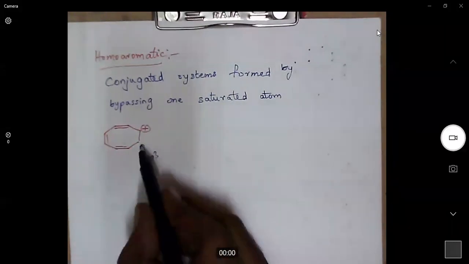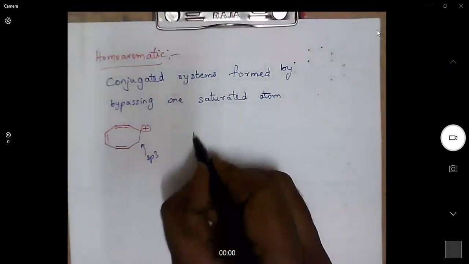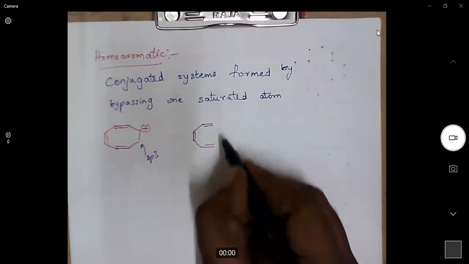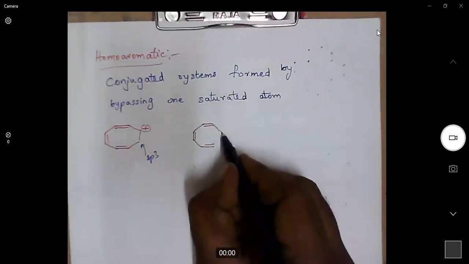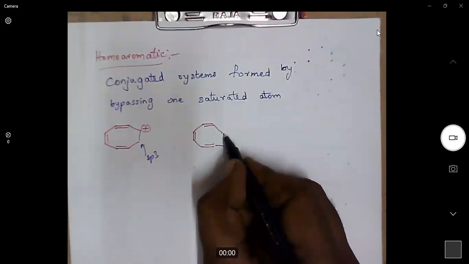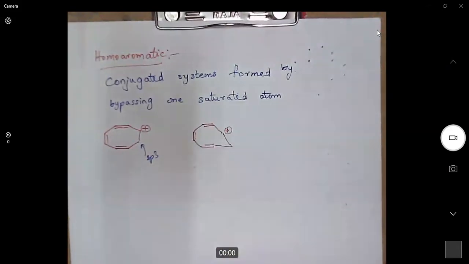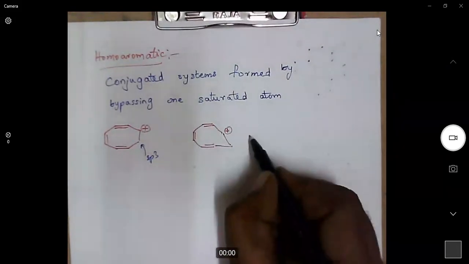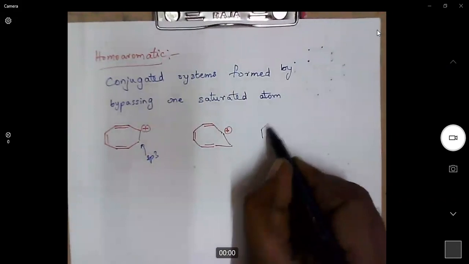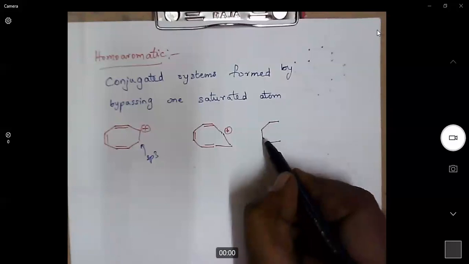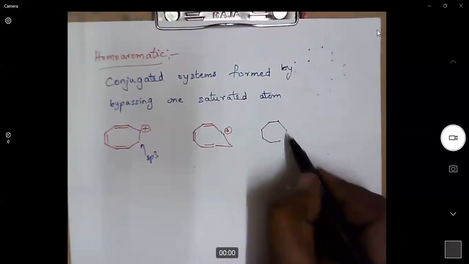Now when we bypass this carbon and consider only up to this, what happens? It becomes aromatic. 1, 2, 3, 4, 5, 6, 7.